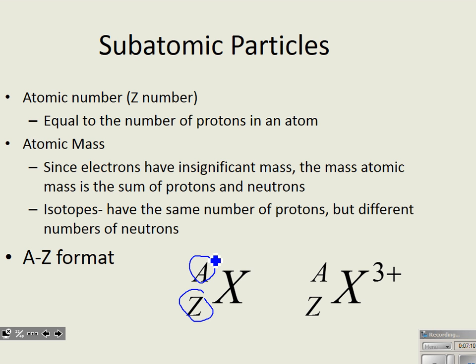And then for isotopes, the number that's going to change is this top number, right? Not the Z number. The Z number is constant for any given substance. And don't forget that we will put ion charges in superscript format in the upper right-hand corner. This happens to be a cation of 3+, which means this isotope lost 3 electrons. Negative ions gain electrons, positive ions lose electrons.